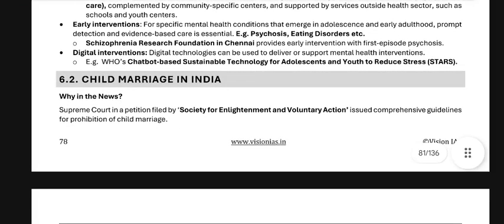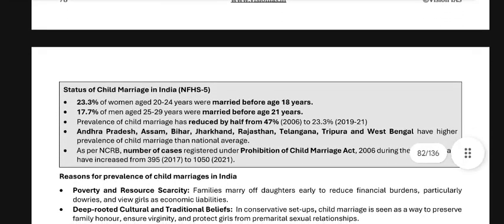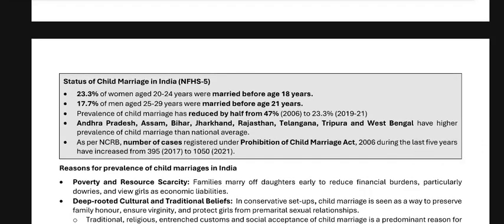Child marriage: in the Supreme Court, a petition filed by the Society for Enlightenment and Voluntary Action issued comprehensive guidelines for the prohibition of child marriage. Stats of child marriage in NFHS: 23.3% of women aged 20 to 24 years were married before age 18 years. 70.7% of men aged 25 to 29 years were married before the age of 21 years.